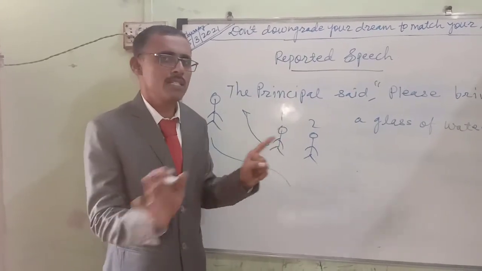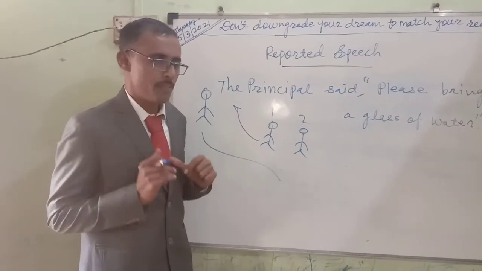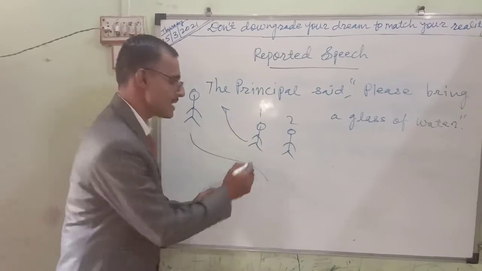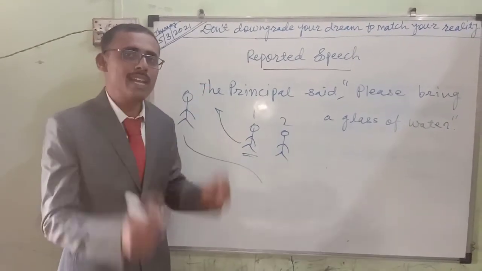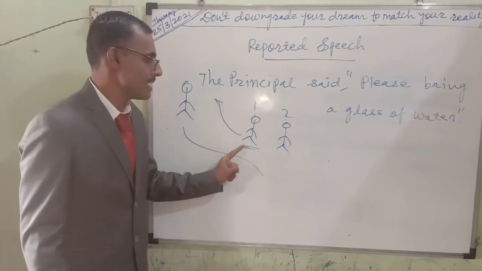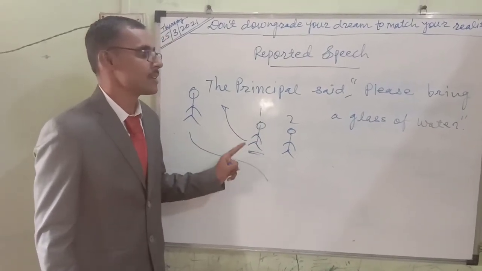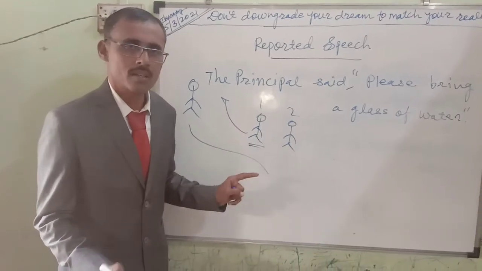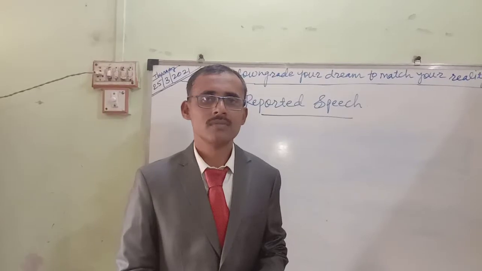Principal said, he is not using "principal said." Principal requested me. "Me" word also not using. Principal requested to bring a glass of water. This is totally that person's narration. Gardener number first is using the narration method. Principal sir said, please bring a glass of water. And he is telling the other gardener, because the other gardener is inquiring: principal requested to bring a glass of water. This is only reported speech. We will move forward, my dear.